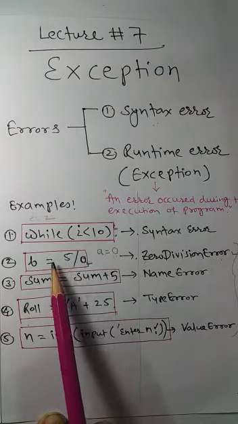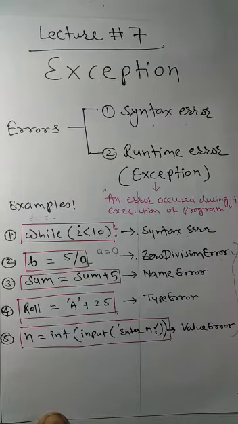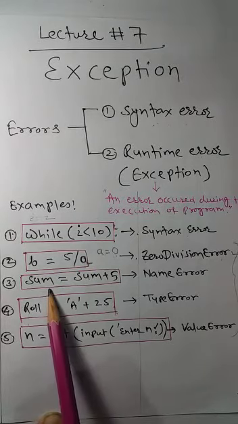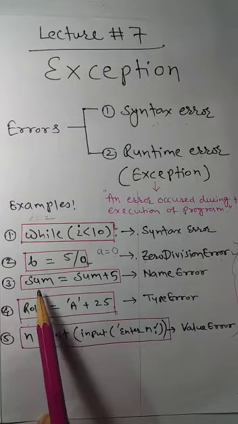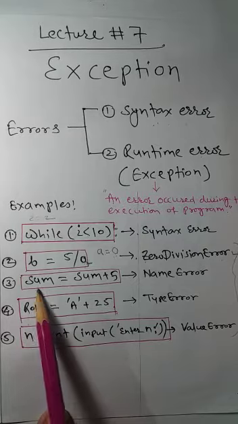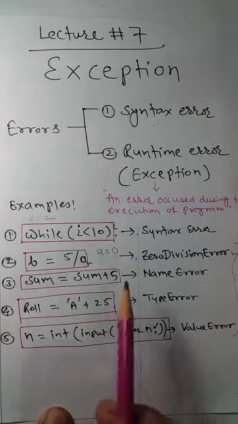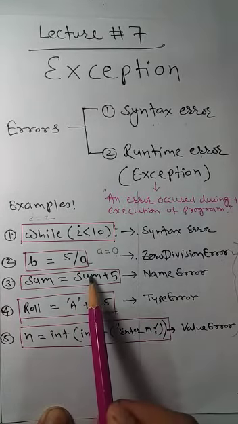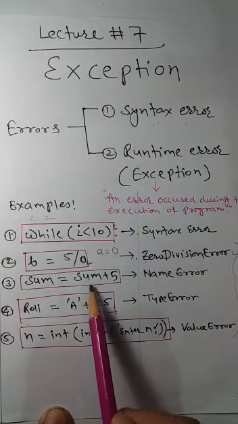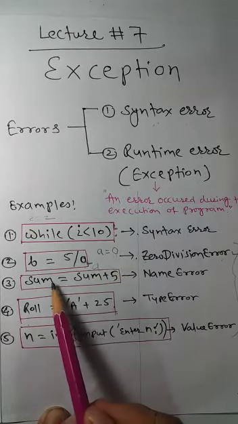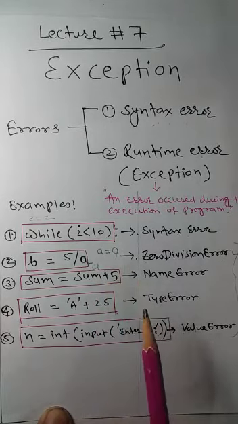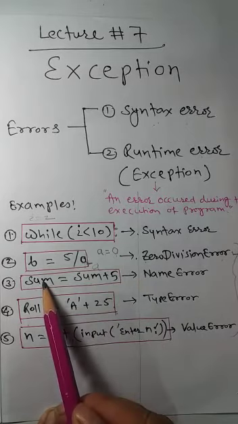Now this is a common error that occurs while writing a program. Suppose we write sum is equal to sum plus 5. We know that we can do dynamic initialization in Python. What is meant by dynamic initialization? We can initialize a variable, say sum is equal to sum plus 5. For a moment consider that instead of sum, here we have a variable a which is already declared and has value 0. So sum is equal to 0 plus 5, it will give the value 5, and that will be assigned to sum.